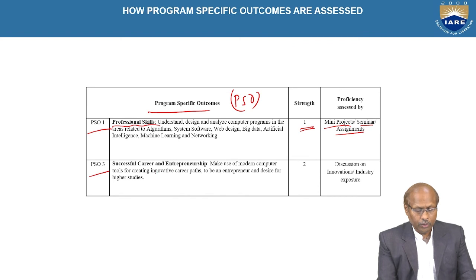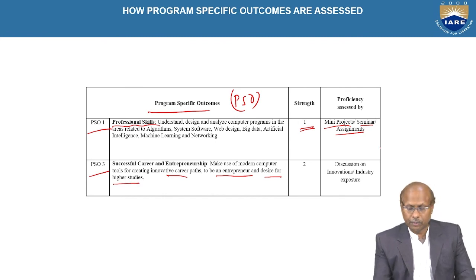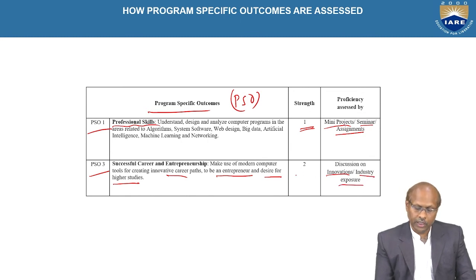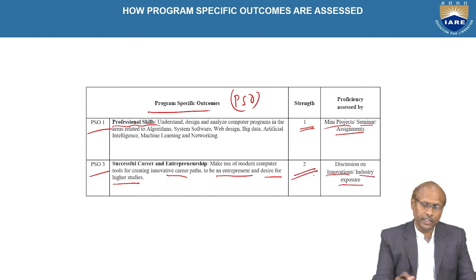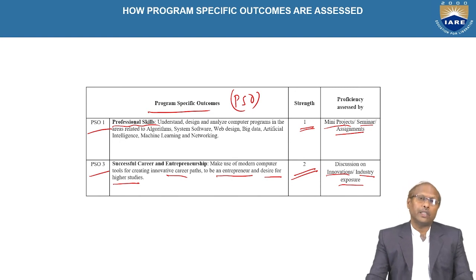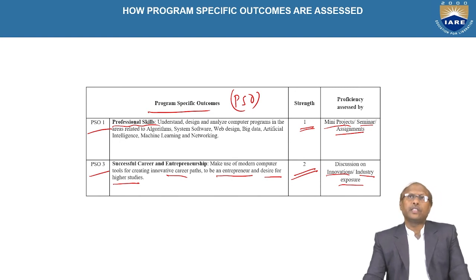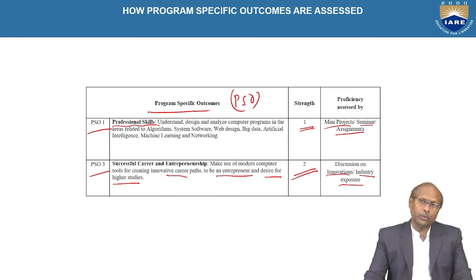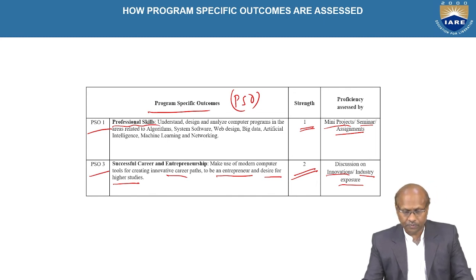Similarly, PSO3, which talks about successful career and entrepreneurship. Make use of modern computer tools for creating innovative career paths to be an entrepreneur or for higher studies. This can also be measured by discussion on innovation and industry exposure, and whose strength is 2. So these are the two different program specific outcomes. So all these things you will know if you study this particular subject.